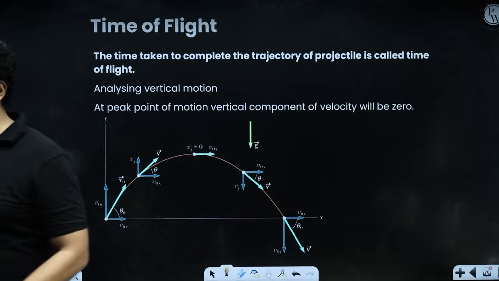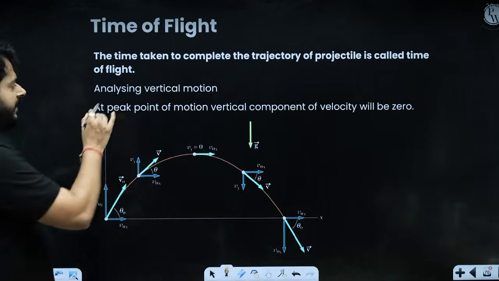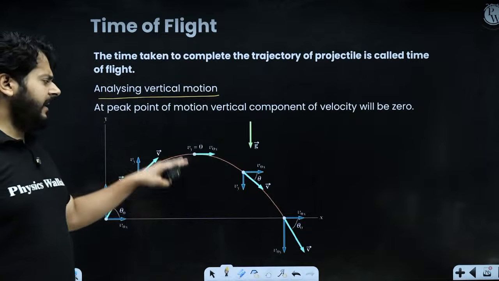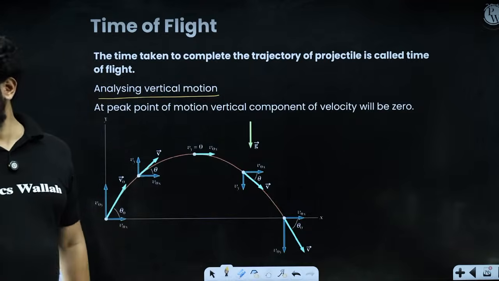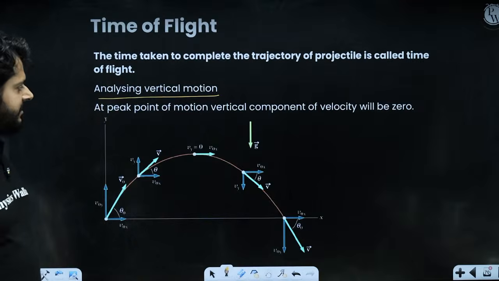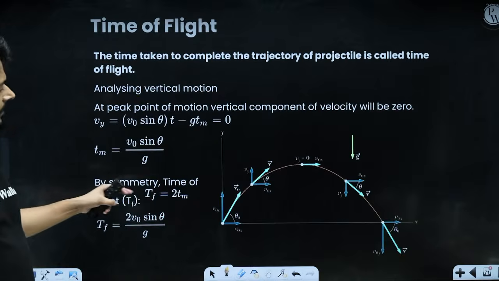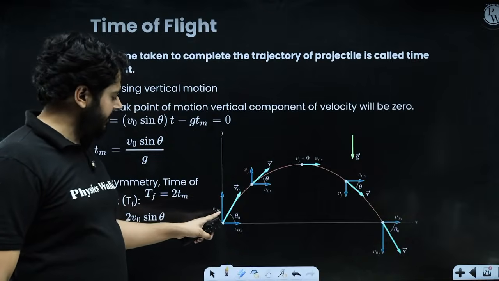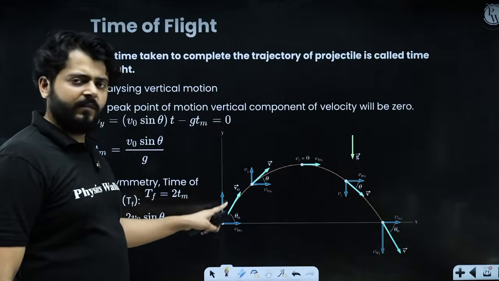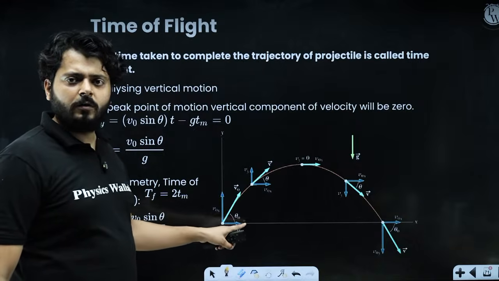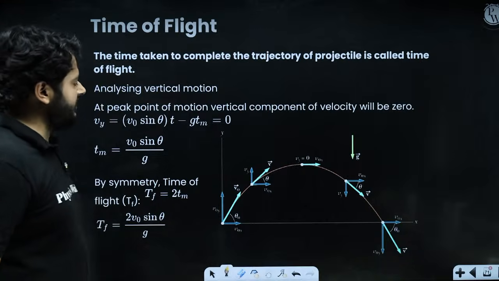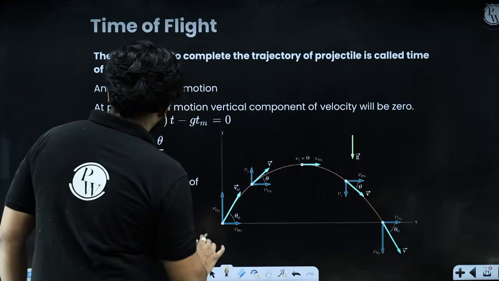Let's analyze the vertical motion and calculate the time of flight. So why are we analyzing the vertical motion? Because the time of flight needs to be calculated, and that is understood by vertical analysis. So you see what is happening? Initially, we are launching the body with v naught. So horizontal velocity is v naught cos theta. V naught sin theta is the vertical component, right? So see what is happening if you are analyzing the motion from A to B.